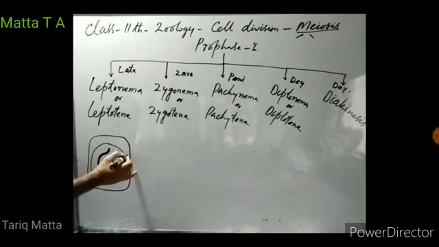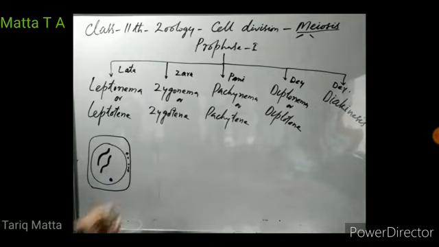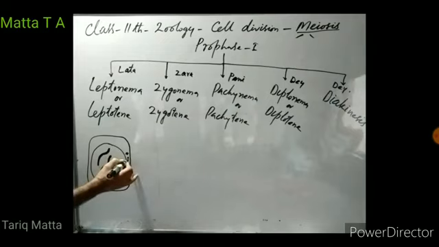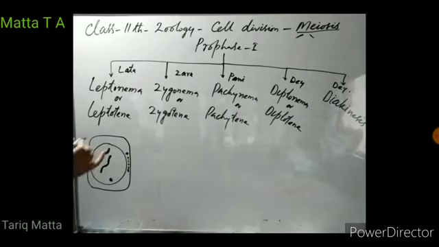Centrosomes start moving towards two opposite poles of the cell, and they start the organization of the spindle.